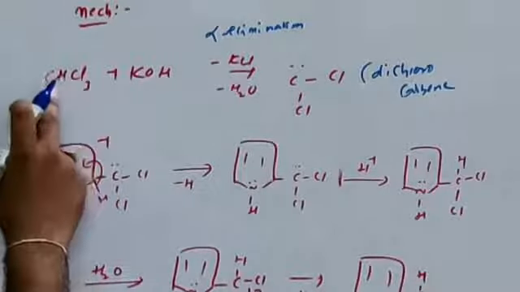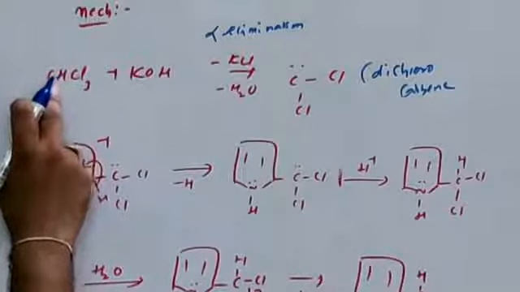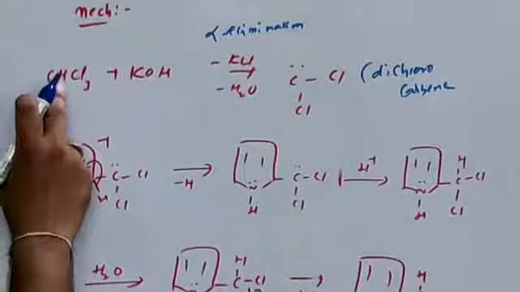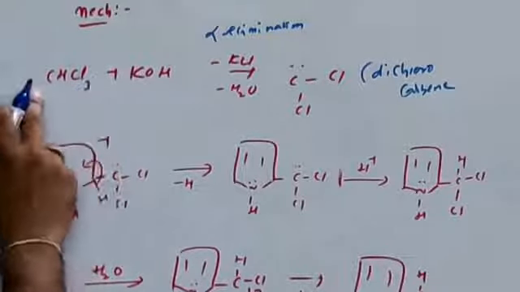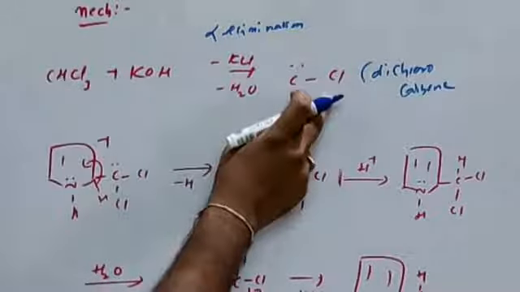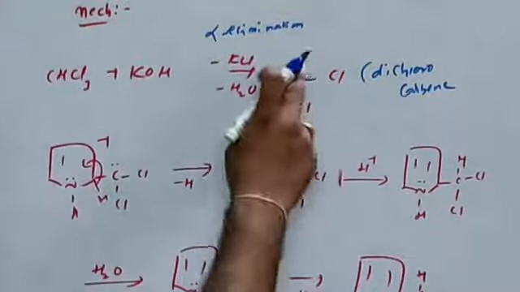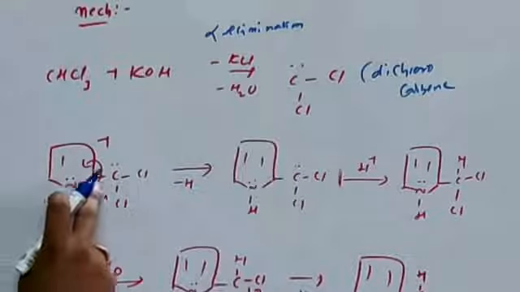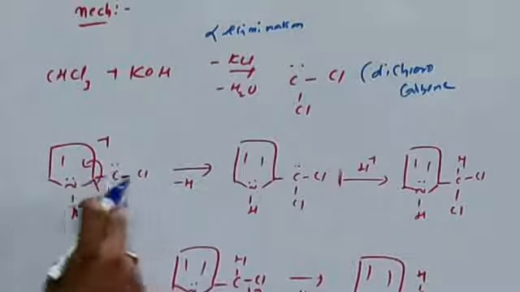Alpha elimination is where a compound eliminates both an electrophile and a nucleophile. Chloroform loses Cl minus and H plus, forming dichlorocarbene. The dichlorocarbene acts as the electrophile and enters the pyrrole second position, with removal of hydrogen.